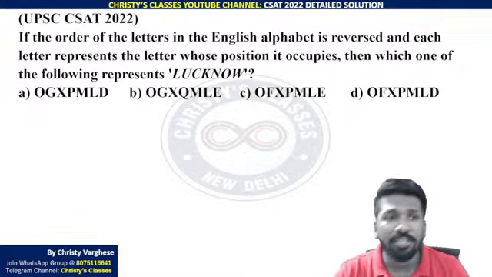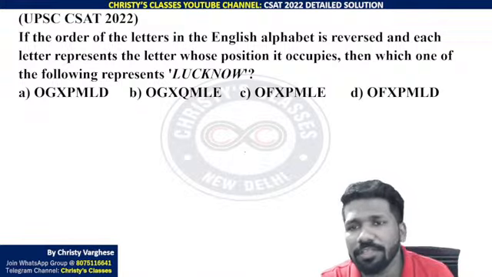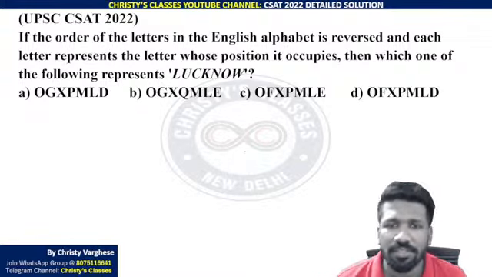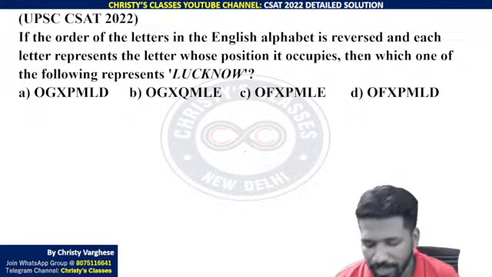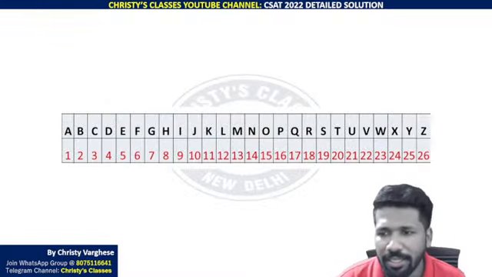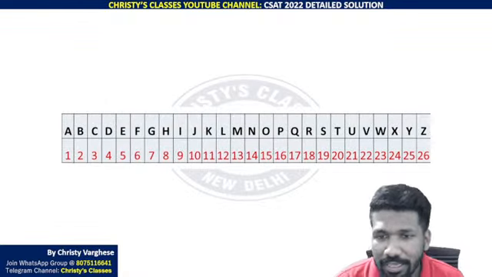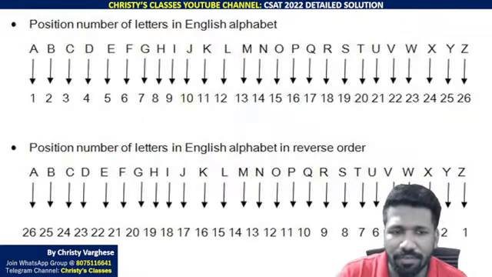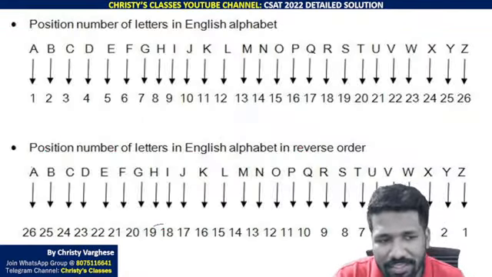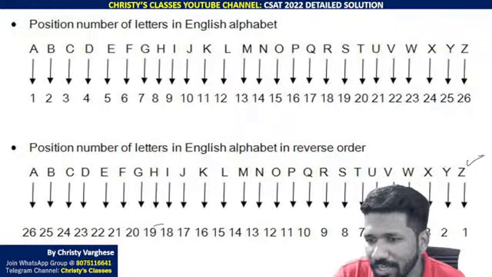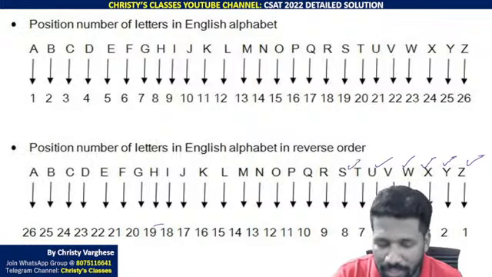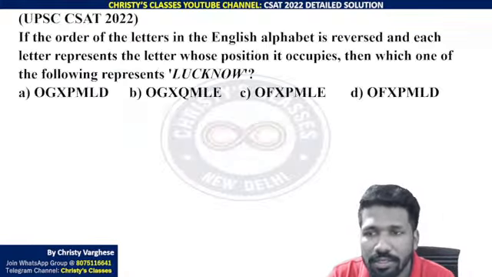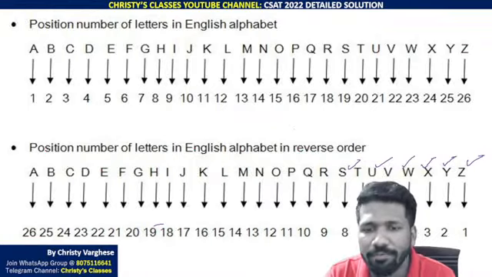Okay, so I'll start explaining. If the order of the letters of the English alphabet is reversed, each letter represents the letter whose position it occupies, then which one of the following represents Lucknow? So in the English alphabet, ABCD up to Z is written like this. If it is reversed, A B C D is reversed like this. Z is the first letter, Y is the second letter, X is the third letter. Likewise, if you are writing in that order, how can Lucknow be written?